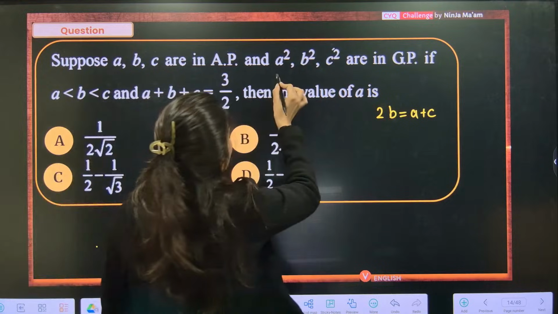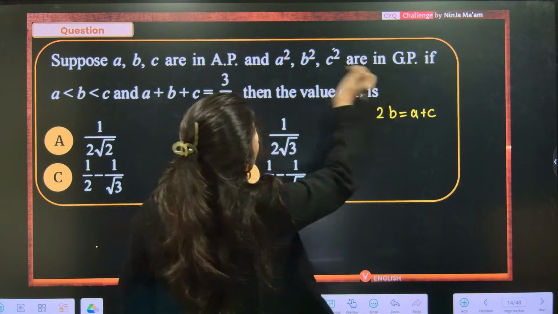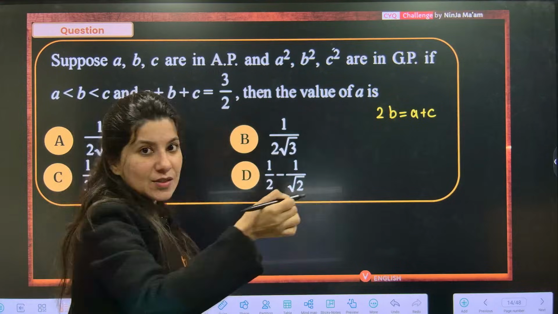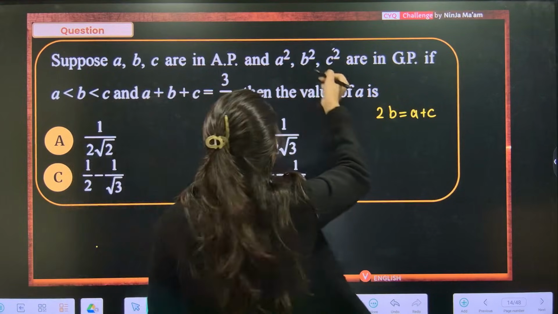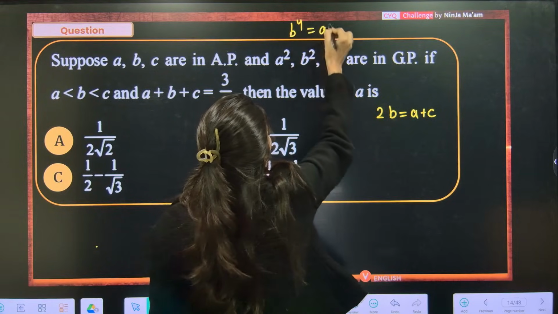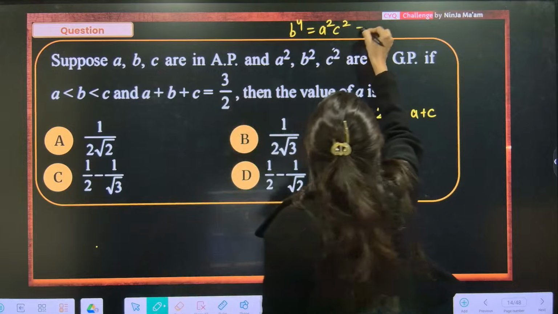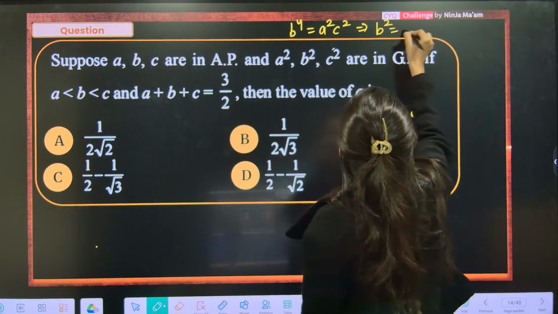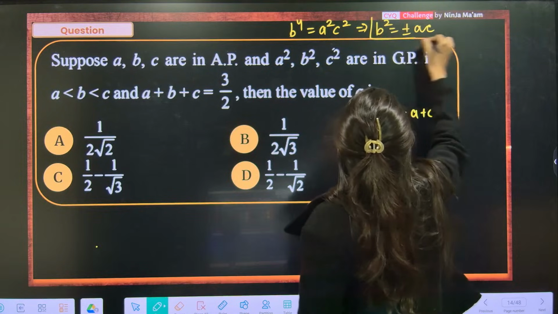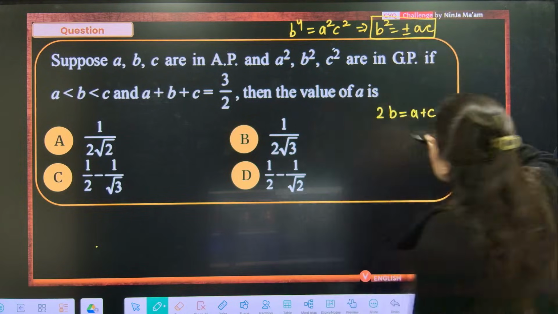Now A square, B square, C square are in geometric progression, GP. GP says that the square of the middle term is equal to the product of the extremes. Now, can you see I can actually write B square is equal to plus minus AC? Yes, this is what we are getting. Let's keep this over here.